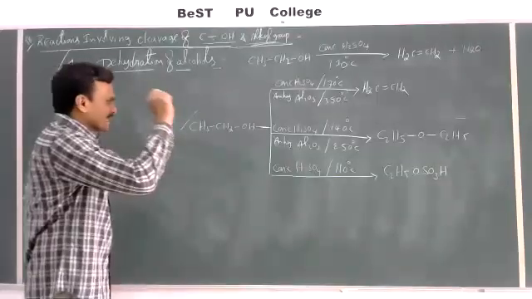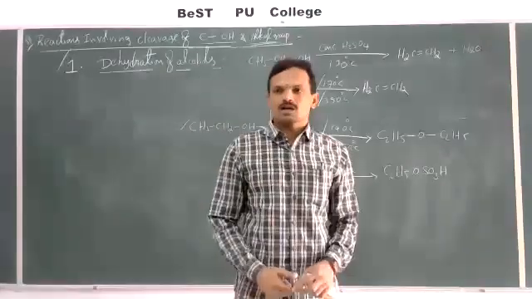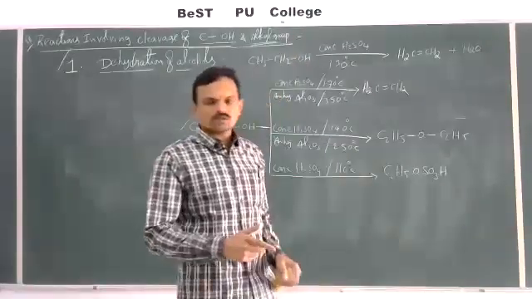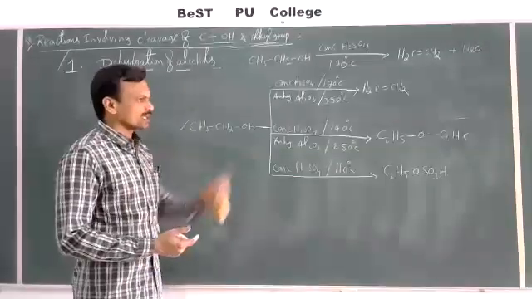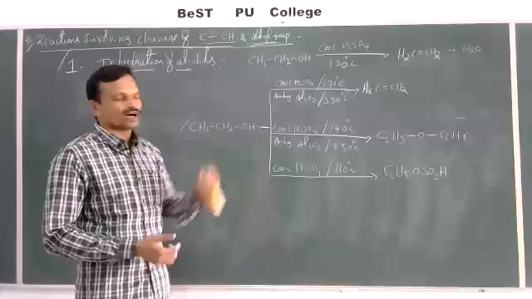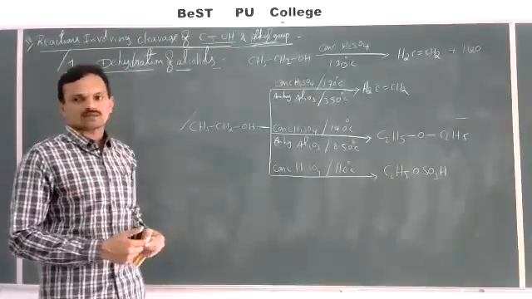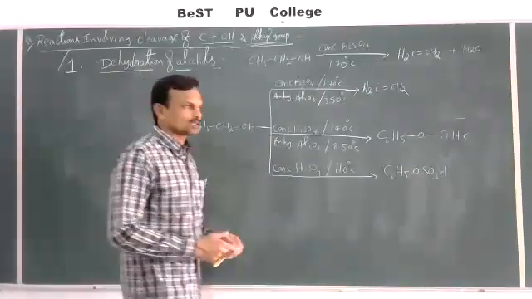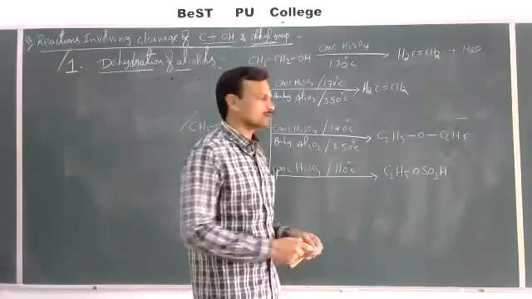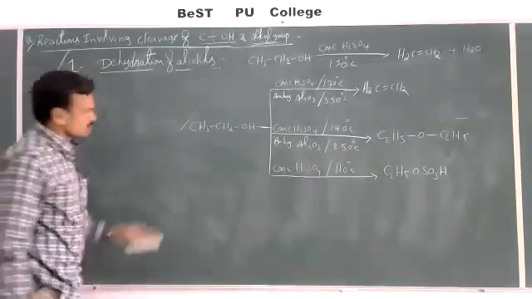So in any case, if a less stable carbocation is formed, that less stable carbocation undergoes rearrangement to give a more stable carbocation. And then from the more stable carbocation, the elimination of a proton takes place to give the alkene. And in the alkene formed also, more substituted alkenes are formed, because more substituted alkenes or more conjugated alkenes are more stable. Okay. So this is regarding dehydration of alcohols.